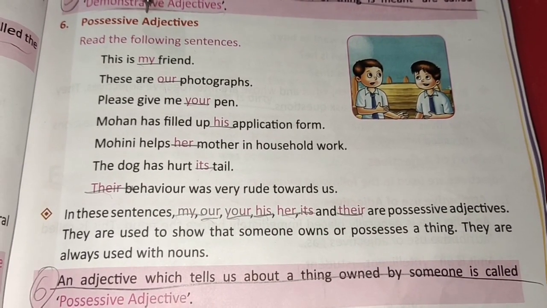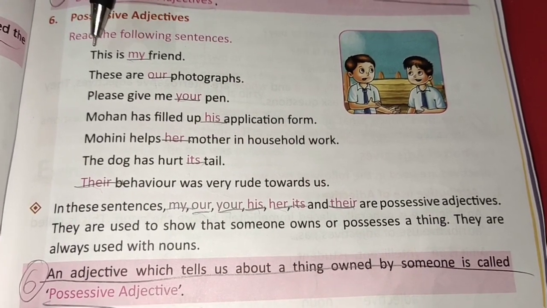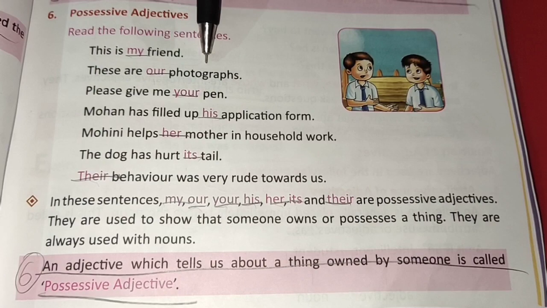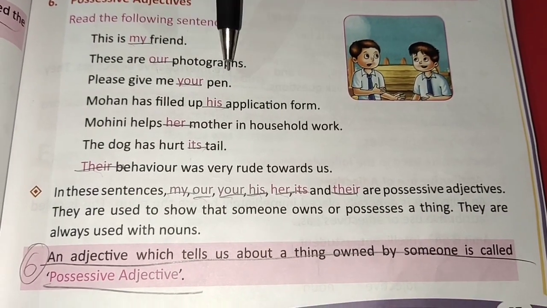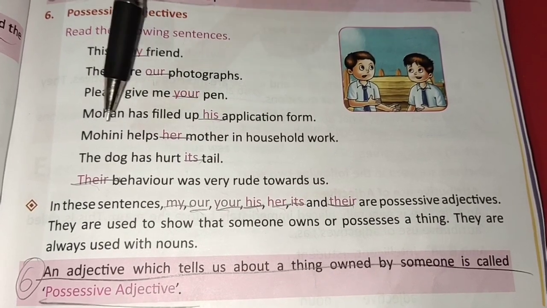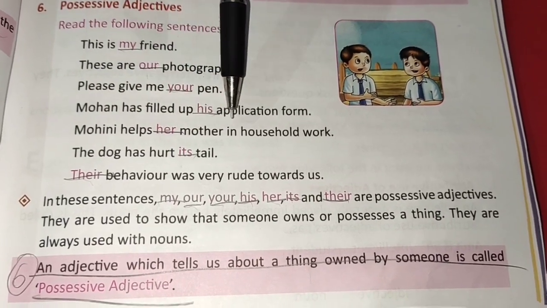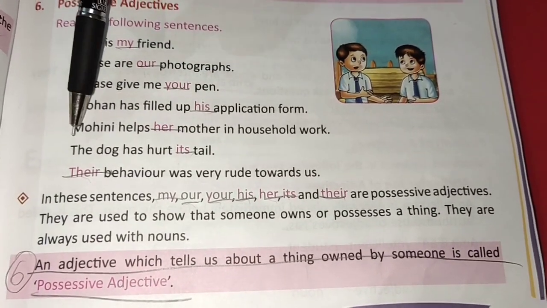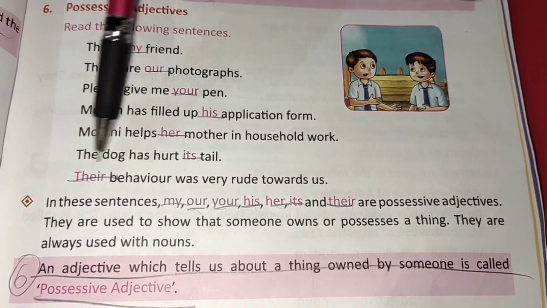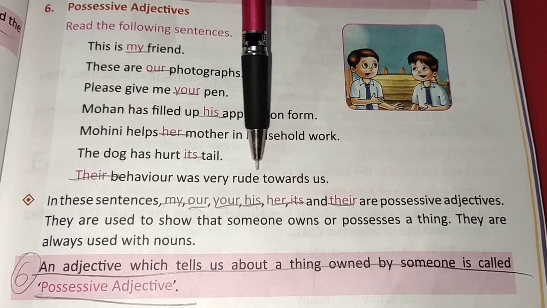Sixth is possessive adjectives. This is my friend. These are our photographs. Please give me your pen. Mohan has filled up his application form. Mohini helps her mother in household work. The dog has hurt its tail. Their behavior was very rude towards us.